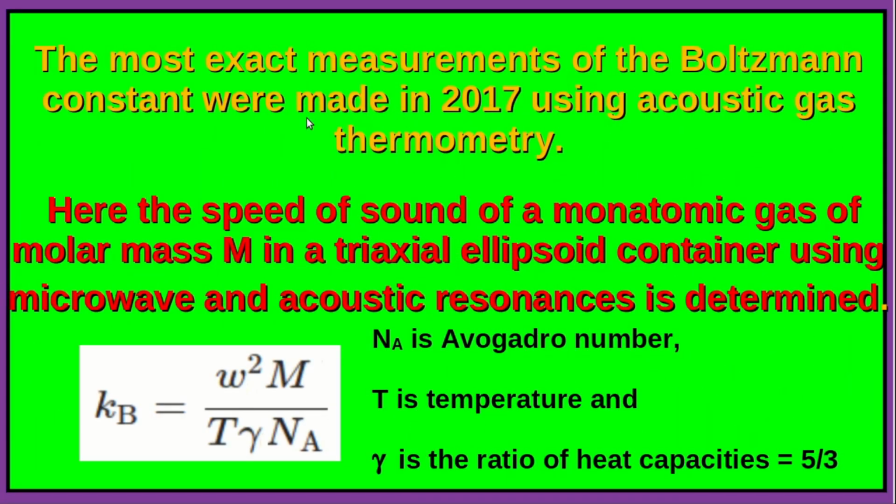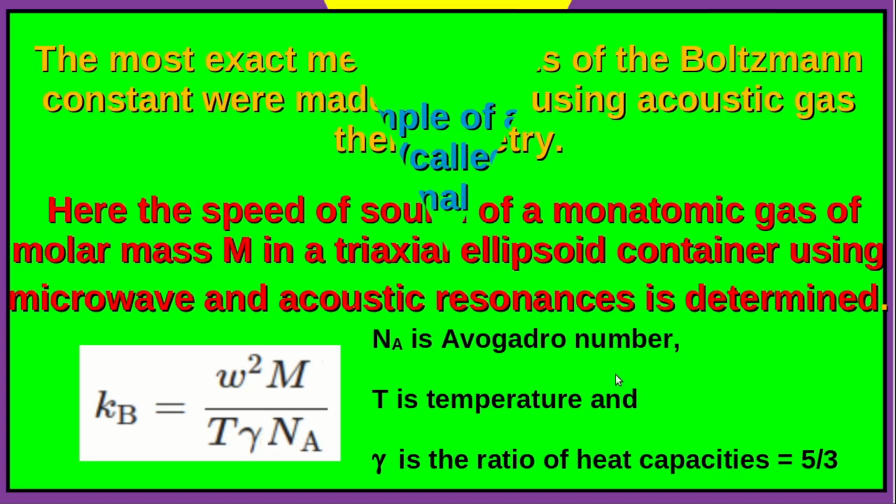The most exact measurements of the Boltzmann's constant were made in 2017 using what is known as acoustic gas thermometry. Here the speed of sound of a monatomic gas of molar mass m is measured in a triaxial ellipsoid container using microwave and acoustic resonances. So kB is given by this particular formula, where gamma is the ratio of the heat capacities.